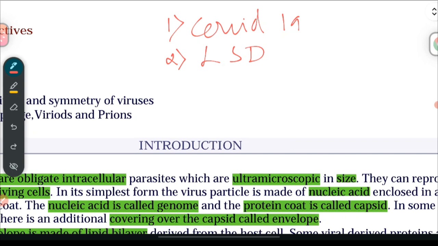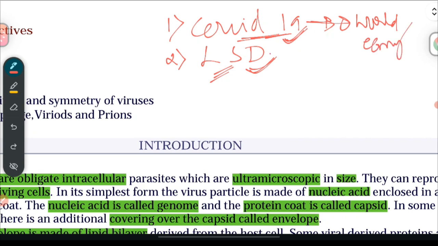In this video, we will discuss general virology topics. In the past couple of years, we have encountered a severe pandemic of a virus, that is the COVID-19 pandemic, and we have also experienced havoc created by another virus, that is the lumpy skin disease virus. One has impacted the world economy, and the other has impacted the Indian dairy sector.